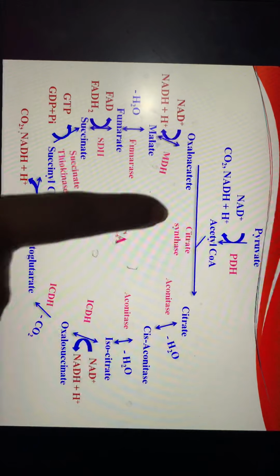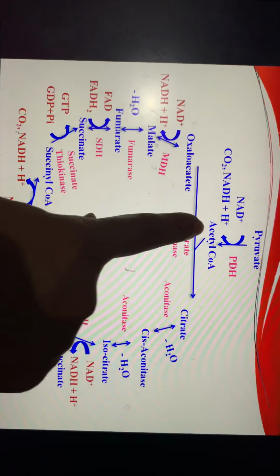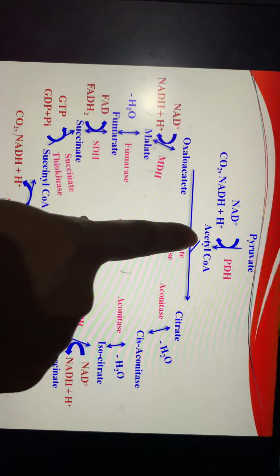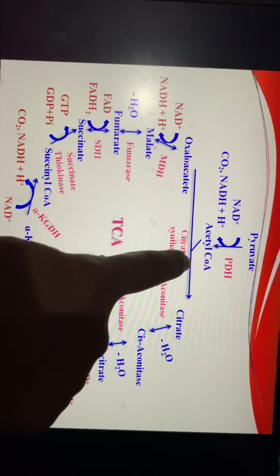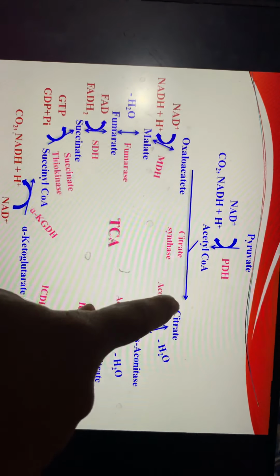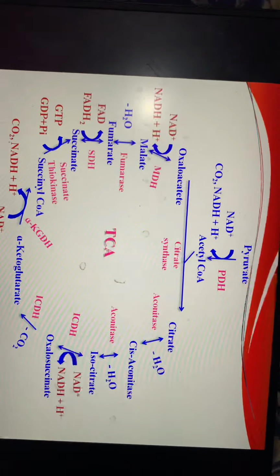So, in the presence of oxaloacetate and citrate synthase enzyme, acetyl coenzyme A reacts with this one and synthesizes the citrate molecule.